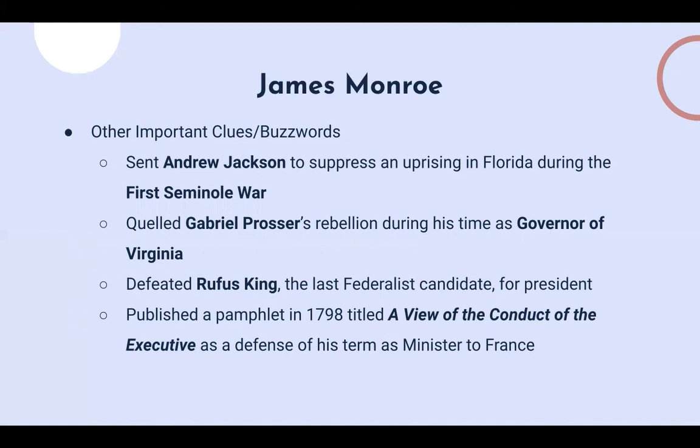In order to become president, Monroe defeated Rufus King, who was the last Federalist candidate. As I said, the Federalist Party sort of dissolved right before Monroe's presidency, which is why there was only one political party left in the country, and hence the Era of Good Feelings.